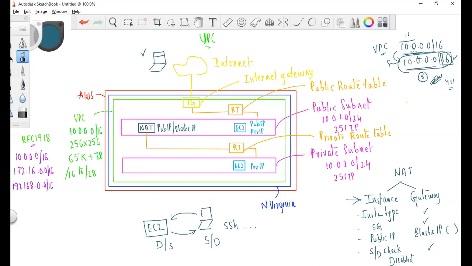Ma'am, can you explain public route table in brief? Very simple. We just create a route table. How does it make a public route table? It is created and associated with a subnet which has internet gateway as a route. So that is the reason I'm calling it a public route table. Guys, the names which I give can be changed. It's just for our convenience. I have given these names.